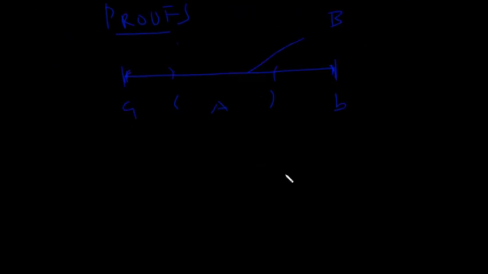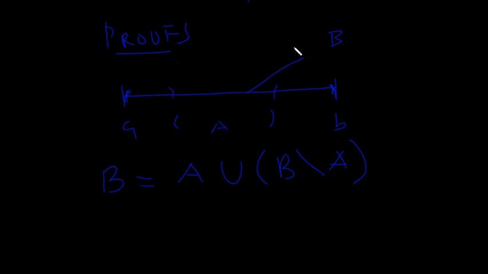So we can actually see that my set B is equal to A union the complement of A in B. So the complement of A in B includes this and that, right? If I find the union of this together with A, I'm getting my B back.